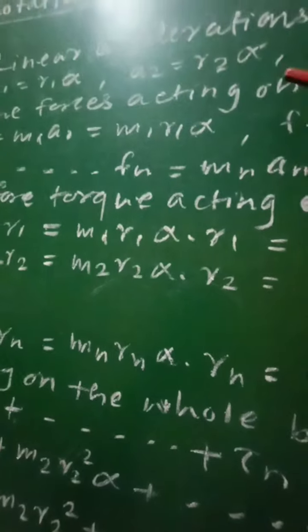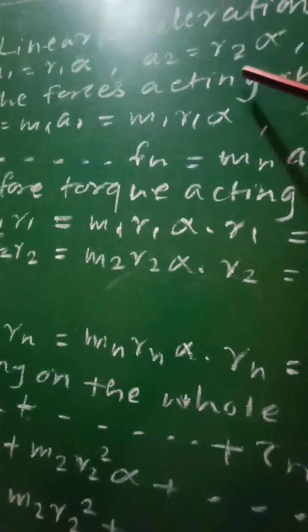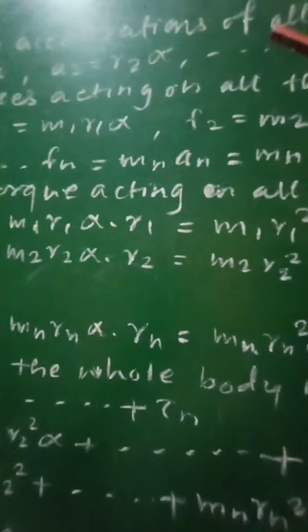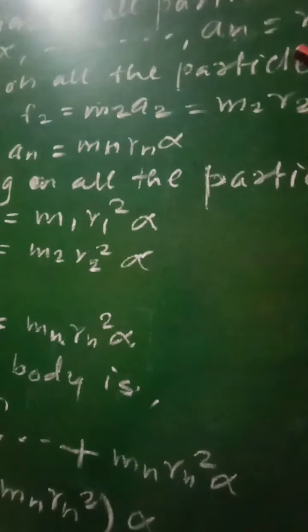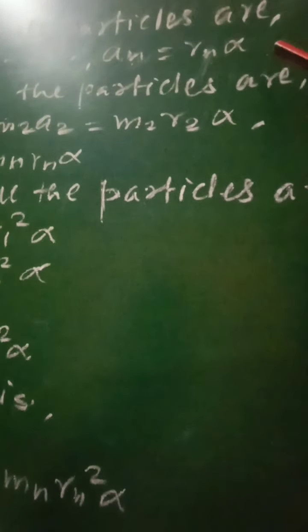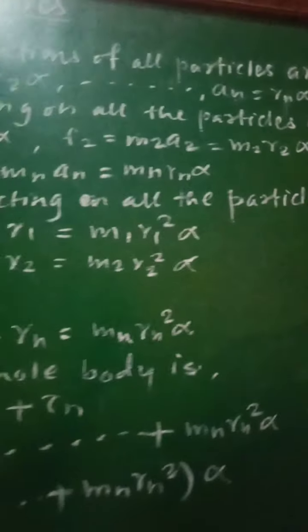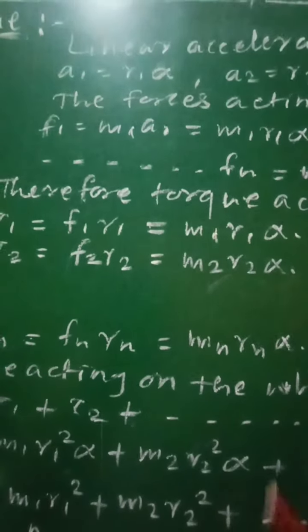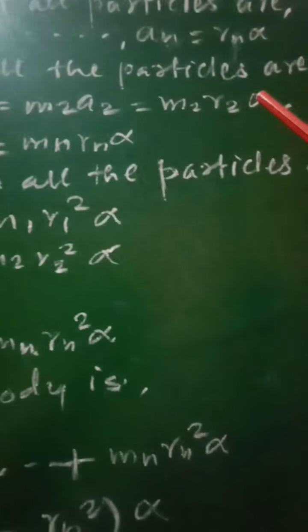Similarly, the acceleration of the second particle, a2, will be equal to r2 alpha, and the acceleration of the last particle of mass mn, an, is equal to rn alpha. So these are the linear accelerations of all these particles, and therefore the forces acting on all these particles are